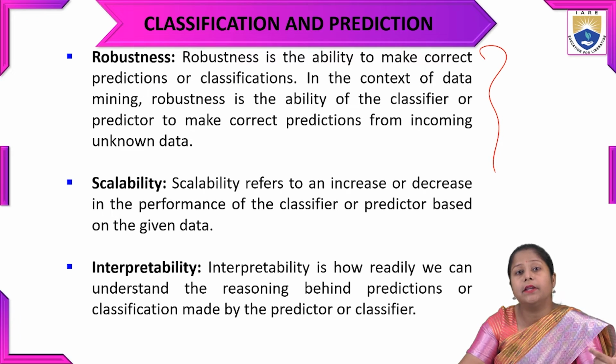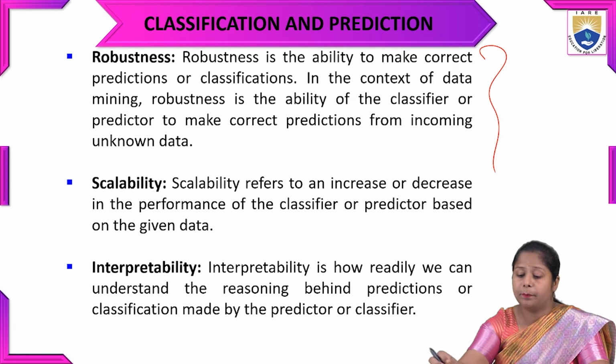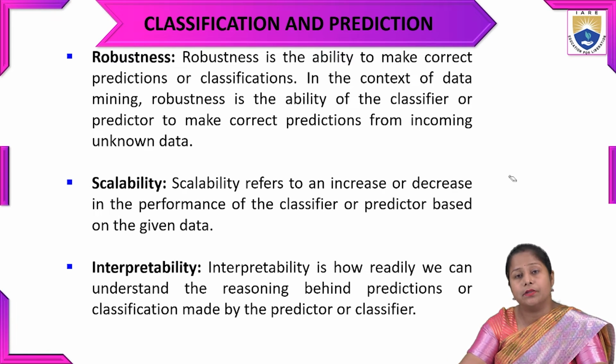The data we give as test data will be unknown, so the nearest, very accurate prediction is what we call robustness. Scalability refers to the increase and decrease in the performance of the classifier as well as the predictor for the given training data.